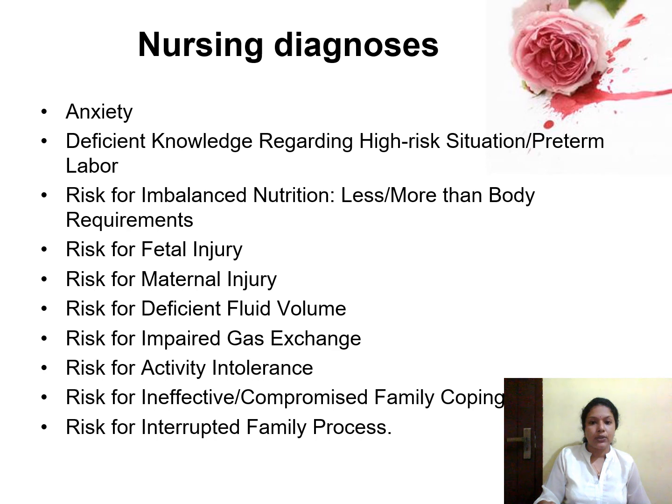Next is the nursing diagnosis. In order to formulate the nursing diagnosis, you have to identify the problems of the lady. So the problems include anxiety, deficient knowledge, risk for imbalanced nutrition, risk for fetal injury, risk for maternal injury, risk for deficient fluid volume, risk for impaired gas exchange, risk for activity intolerance, risk for ineffective or compromised family coping, risk for interrupted family process.